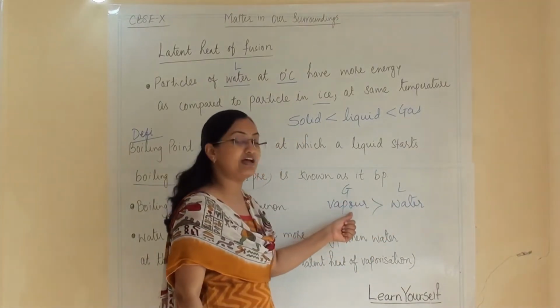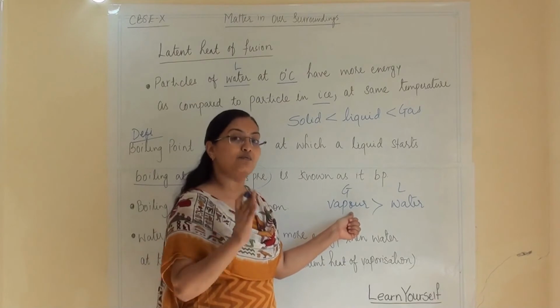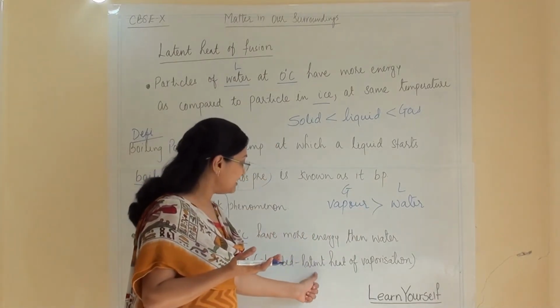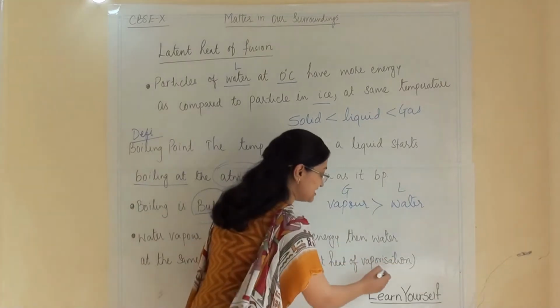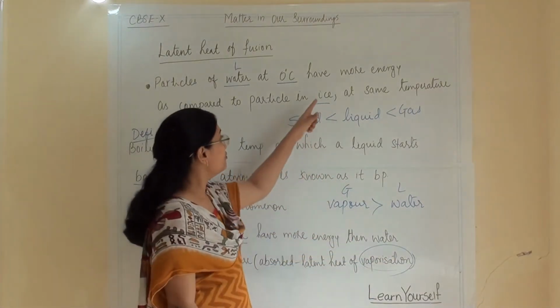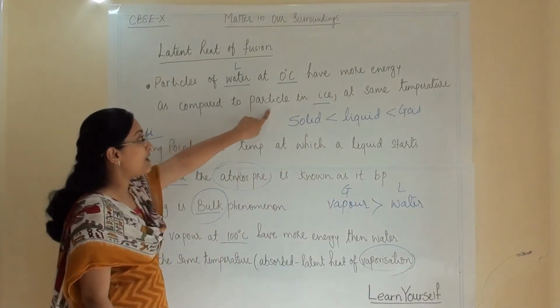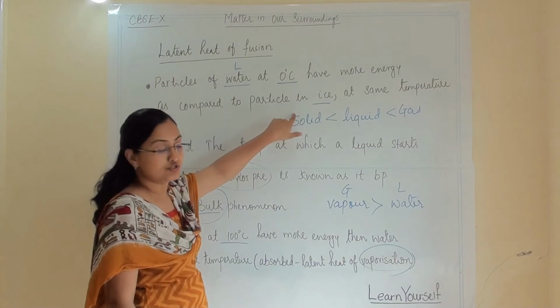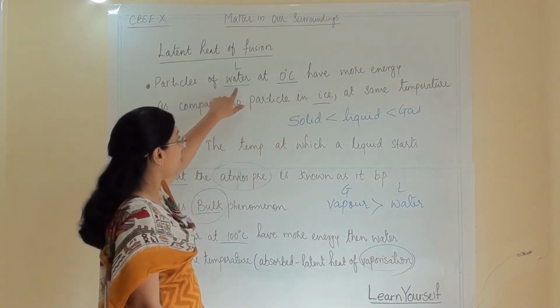This particle has more energy. Why? From where did they get the energy? By absorbing latent heat of vaporization, they have more energy. If you think about this, here they have absorbed latent heat of fusion. So that's why they have more energy.